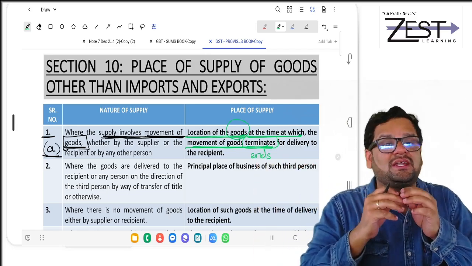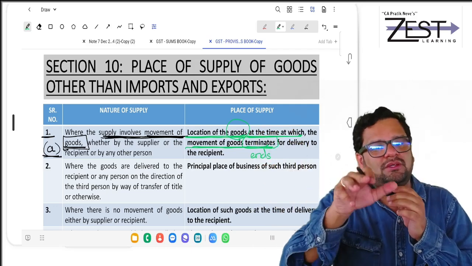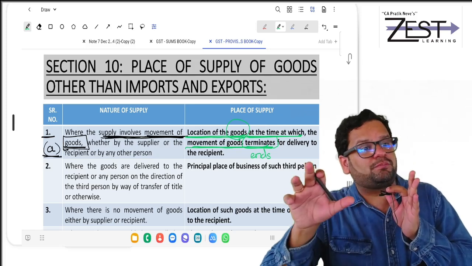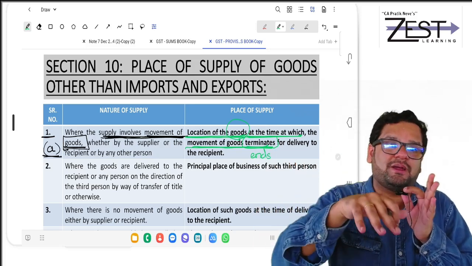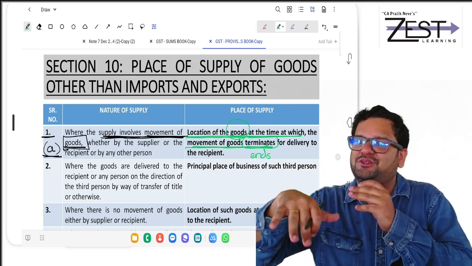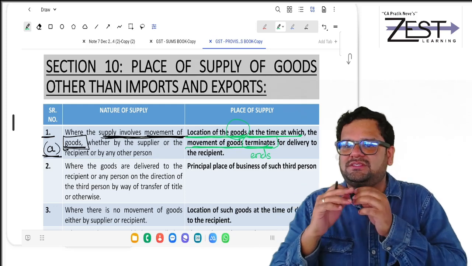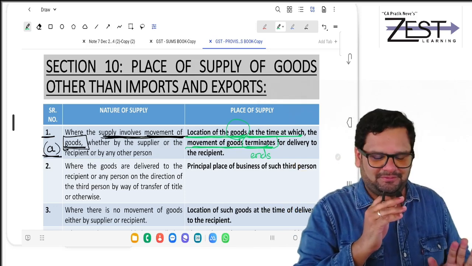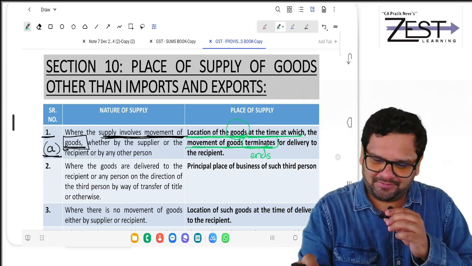It is terminating at Bangalore. So place of supply has to be Bangalore. And location of supply was Mysore. Place of supply is Bangalore. It is in the same state. So there will be charge of CGST plus SGST. As simple as that. Okay.